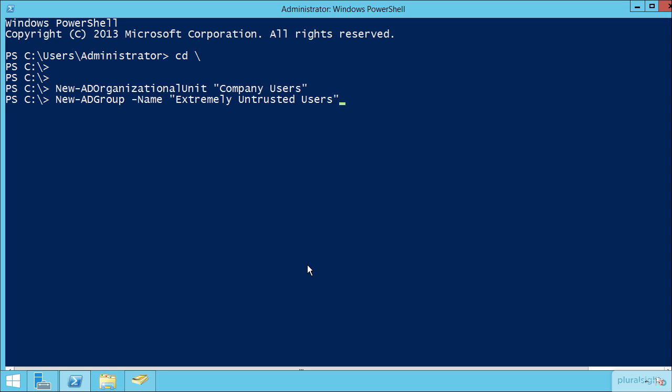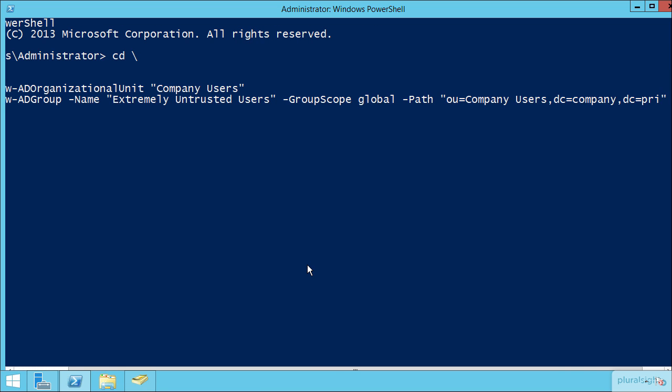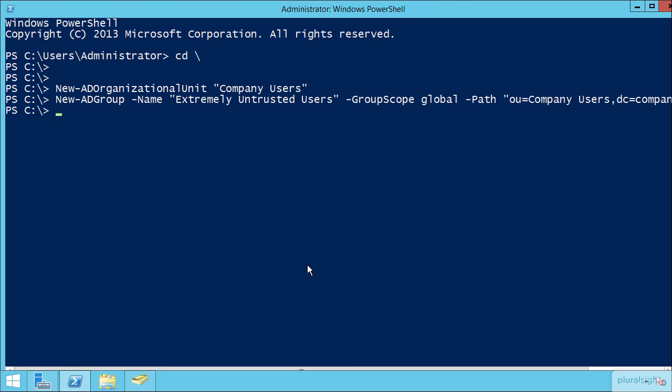For that group, Extremely Untrusted Users, we then need to set the group scope as a global group, as opposed to a domain local group or universal group. And then I want to set the path on the group to the correct location in Active Directory where we want to create the group. This path needs to be set up using LDAP language. So if I do OU=CompanyUsers, and then DC=company, and then DC=pri, that should path this group into the Company Users organizational unit that we created just a second ago. Looks like I created everything correctly there.